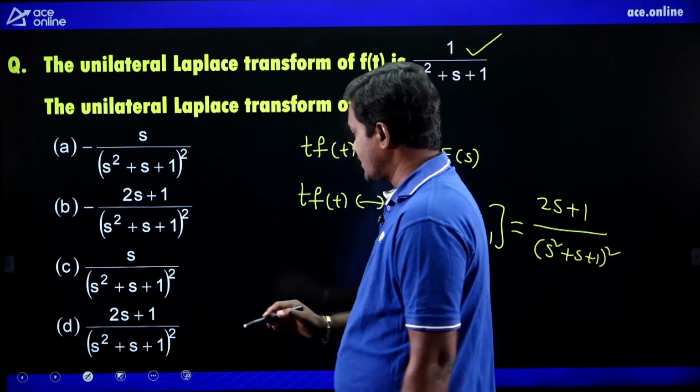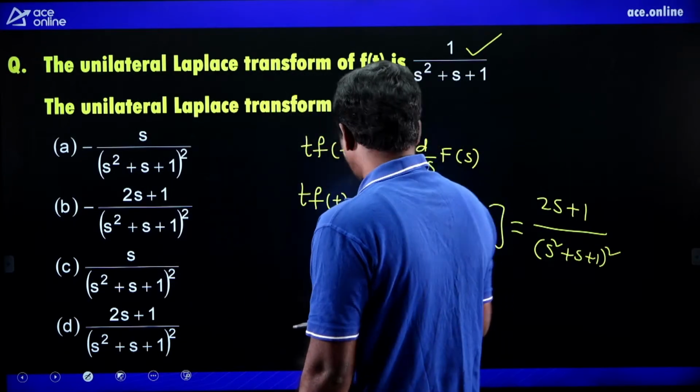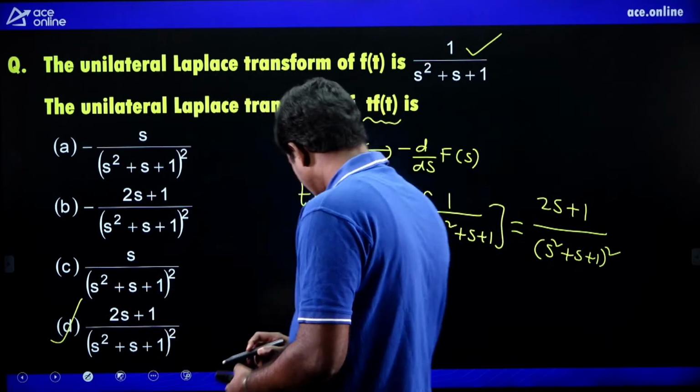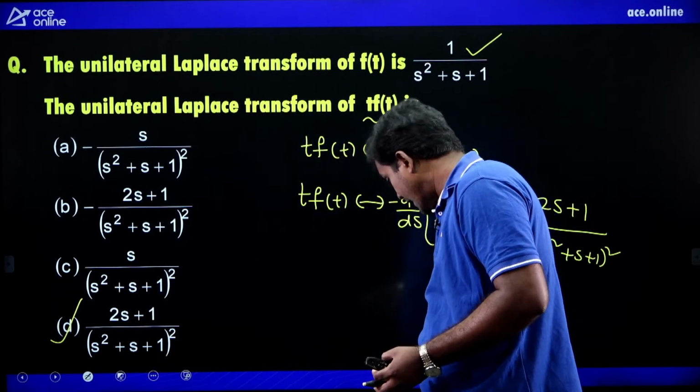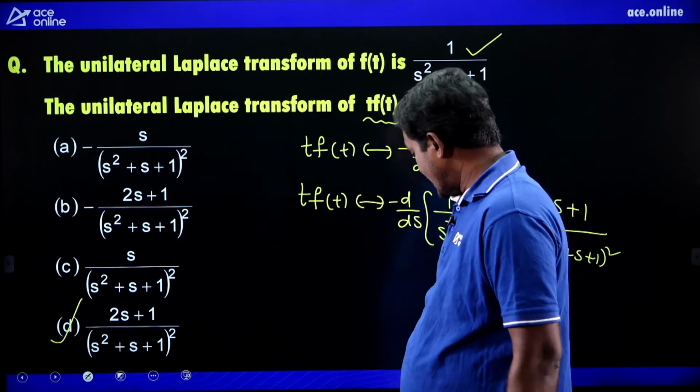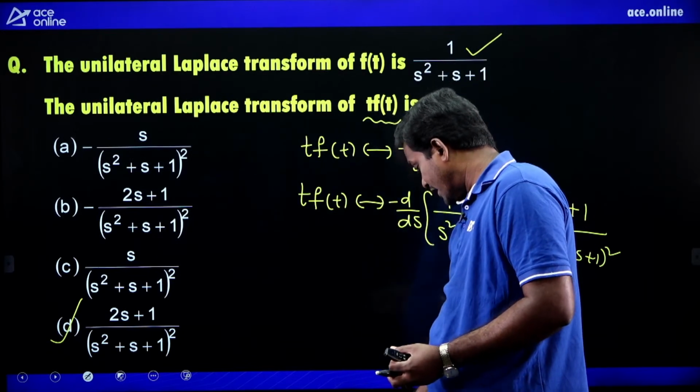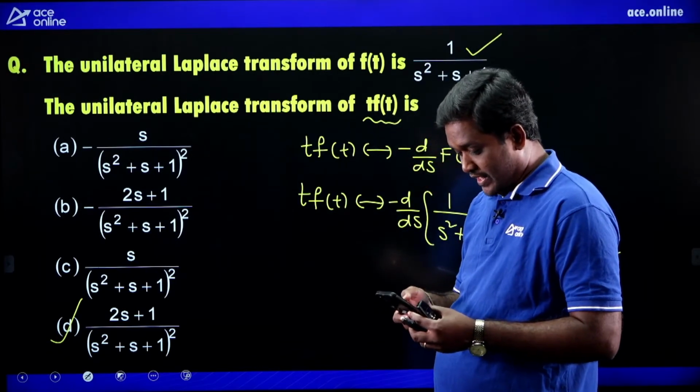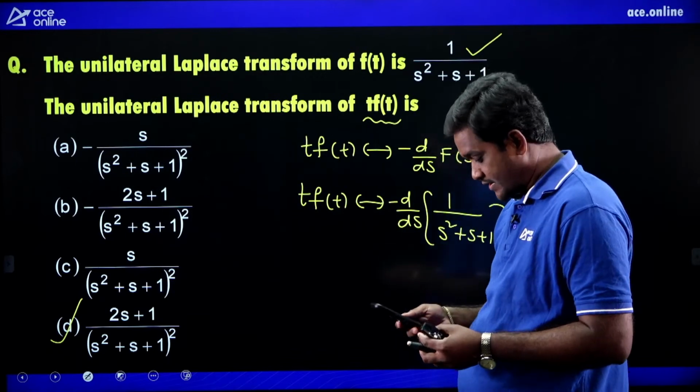So what is the right option? 2s plus 1 by s square plus s plus 1 whole square. D is the right option, okay? D is the right option, correct.